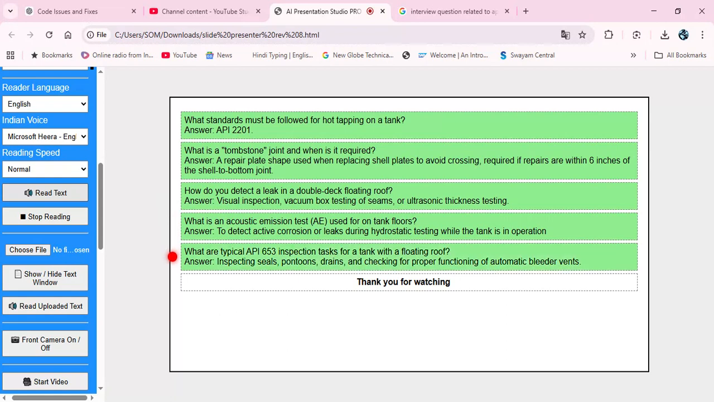What are typical API 653 inspection tasks for a tank with a floating roof? Answer: inspecting seals, pontoons, drains, and checking for proper functioning of automatic bleeder vents.